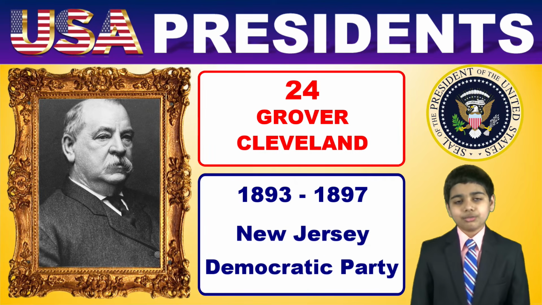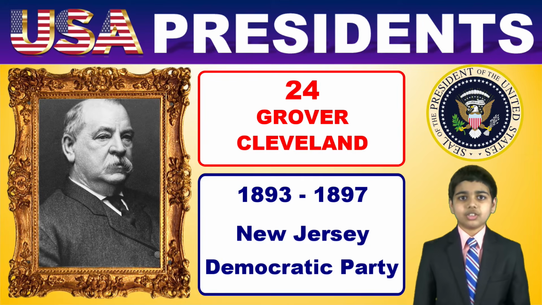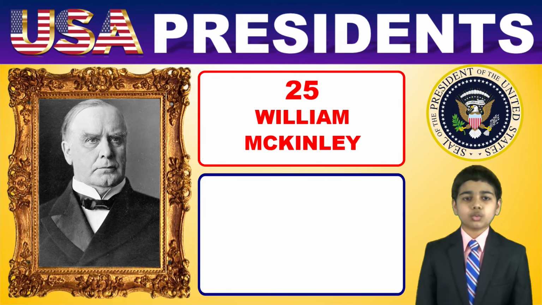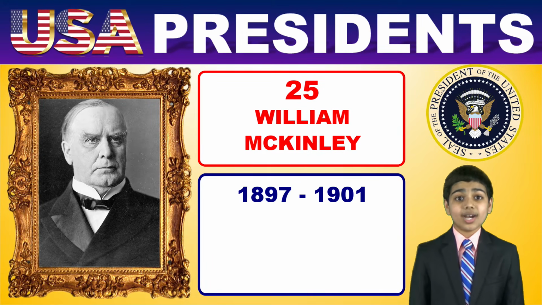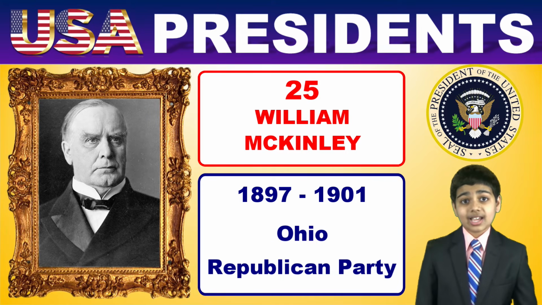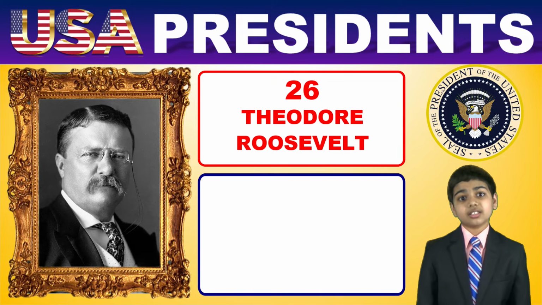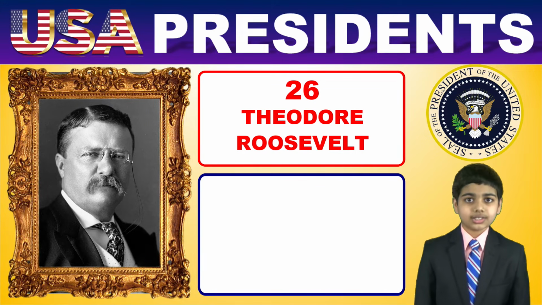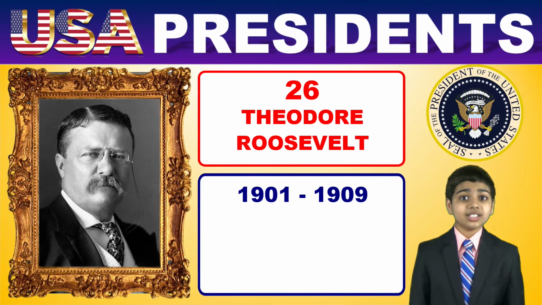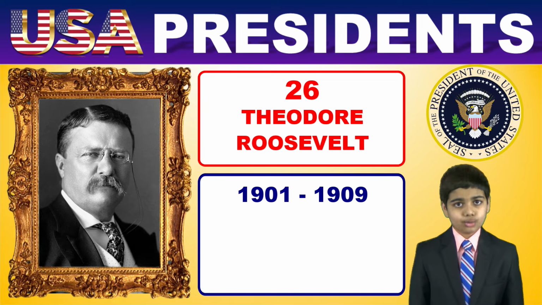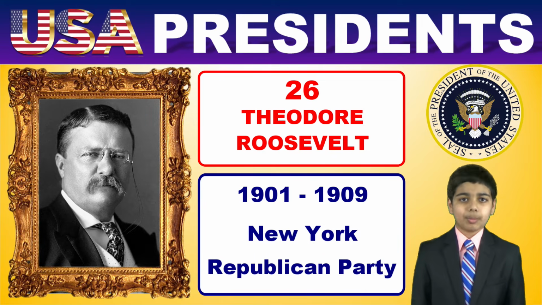Now, at this point, Grover Cleveland decided not to run for re-election again, and William McKinley became the 25th American president from 1897 until his assassination in 1901. McKinley was from Ohio, and he was a Republican. And as he was assassinated, his vice president, Theodore Roosevelt, took over as the 26th president. And Roosevelt was in office from 1901 to 1909. President Roosevelt was from New York, and he was a Republican.